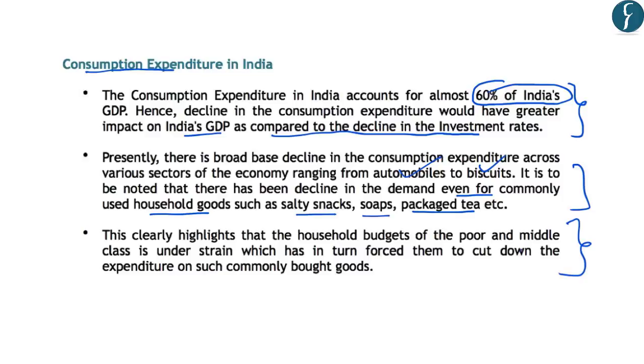So these things highlight that the household budgets of the poor and middle class are under strain. And as the budgets of the poor and the middle class are under strain, this has forced them to cut down the expenditure on such commonly bought goods. And this lack of expenditure by the poor and the middle class is leading to a decline in the consumption expenditure in India. So after this, let us understand the main reasons for the decline in this consumption expenditure.